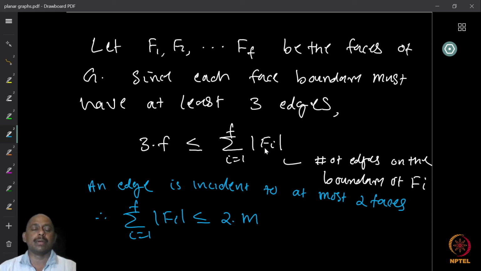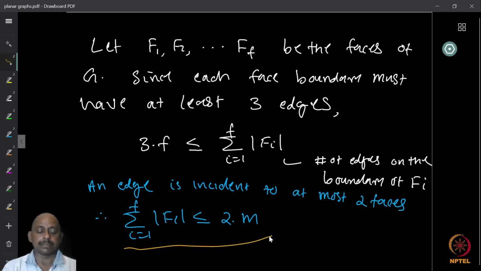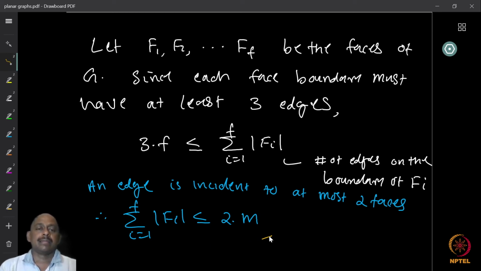The length of the boundary of a face is basically the number of edges. Therefore, since an edge cannot be counted more than twice, the summation of the lengths of fi is less than or equal to 2m, twice the number of edges.